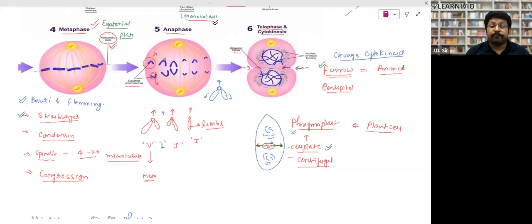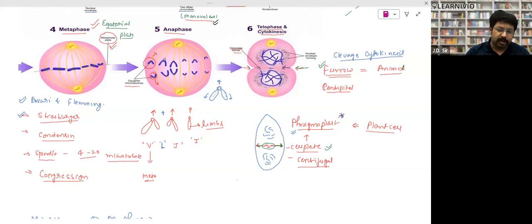So what will happen here? The furrow formation will not take place. In the plant cell, when the protoplasm divides, deposition of substance takes place at the center, and the formation of the cell plate will take place. The component which makes the cell plate is called phragmoplast, right? Remember the phragmoplast. What is the phragmoplast? Phragmoplast is made up of microtubules, calcium pectate, and all that, right?